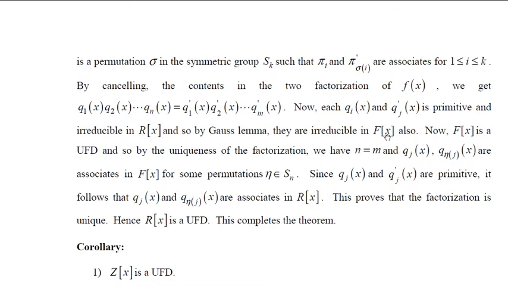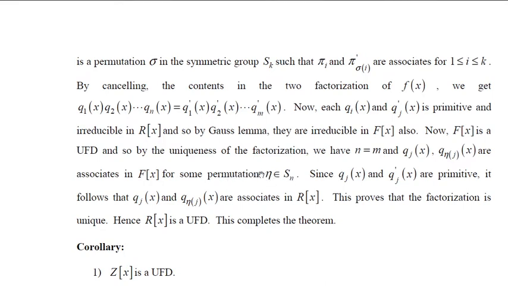And you should note that F of x is a UFD. Therefore, any factorization into irreducibles is unique up to associates. Therefore, the number of elements in this must be equal to this, that is n equal to m, and these irreducible polynomials must be associates of these irreducible polynomials for some indexing. So let's assume that qj of x is an associate of q eta of j of x for some permutation eta belonging to Sn.